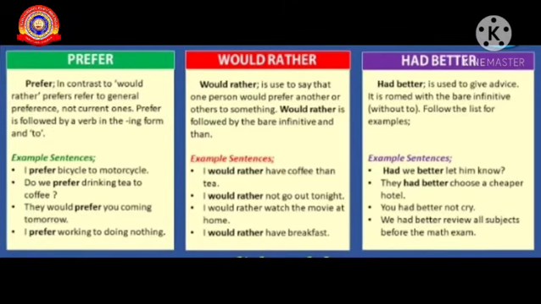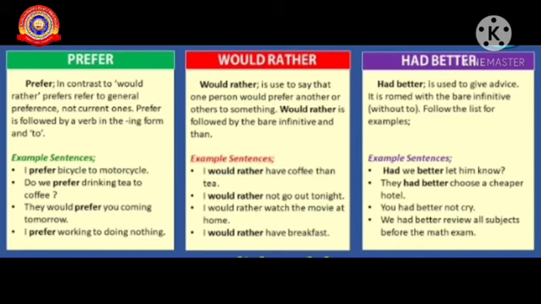Example, I prefer bicycle to motorcycle. Do you prefer drinking tea to coffee? They would prefer you coming tomorrow. So either we will use to or the ing form of the verb. Okay, I prefer working to doing nothing.